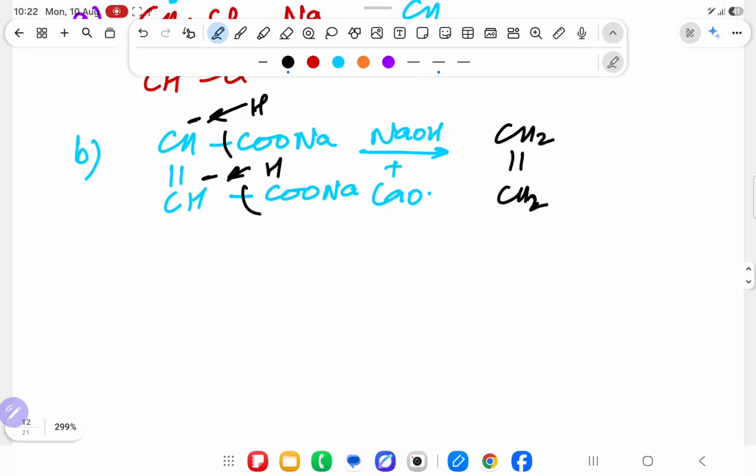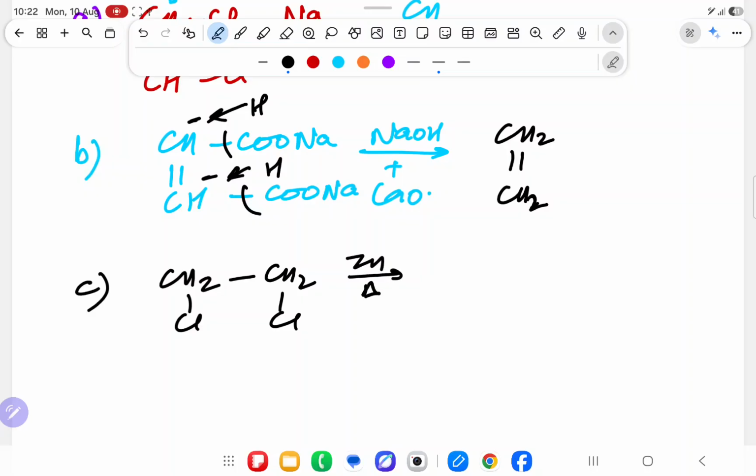Understanding everyone? Suppose in the C part I have taken CH2Cl and CH2Cl and I am using Na, Zn, heat. What will I do? Free radical gives CH2 double bond CH2.